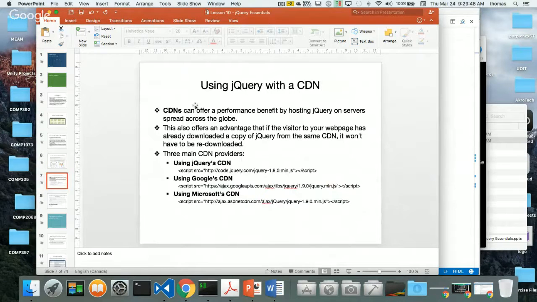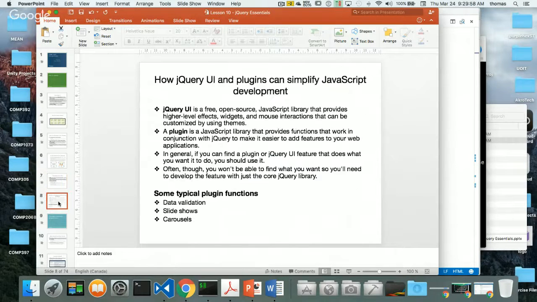So here on the PowerPoint, it tells us some old links. Notice that the version of jQuery they're talking about here is 1.9.0. That was the latest version as of this printing, which is, again, a couple of years ago. Don't worry about the CDN or that version. You can get the latest version up online.